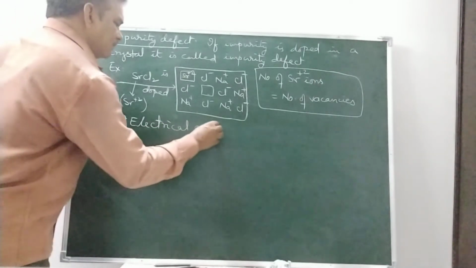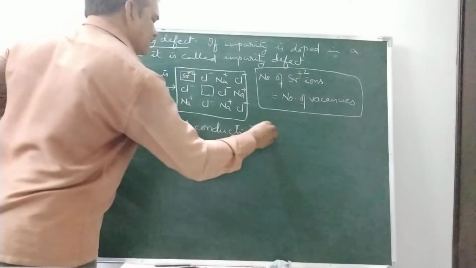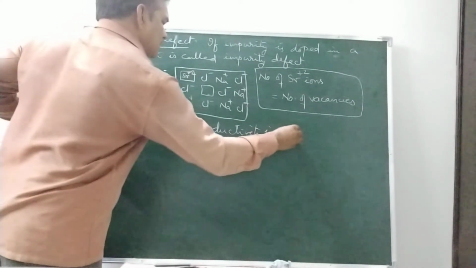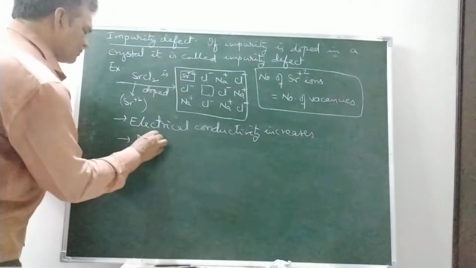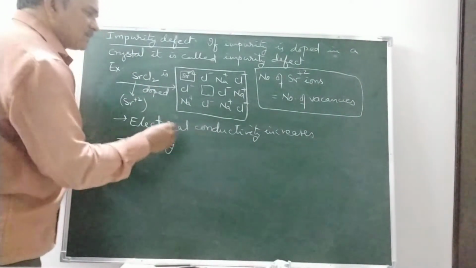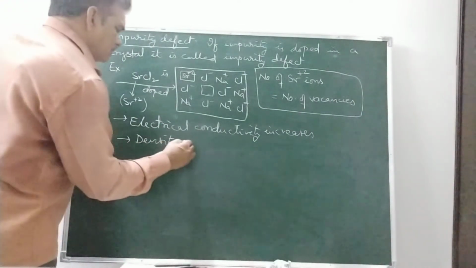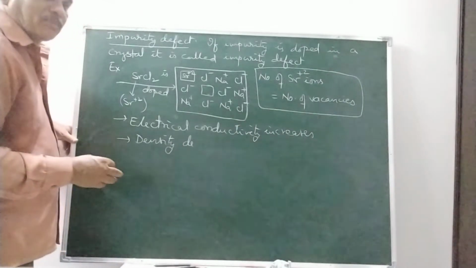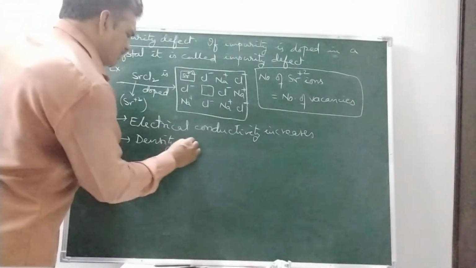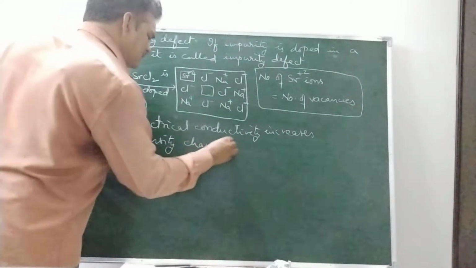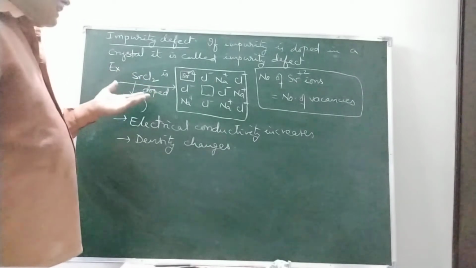Next, density changes, because the mass of Na+ and the mass of Sr2+ are different. Density is equal to mass by volume, so density changes.